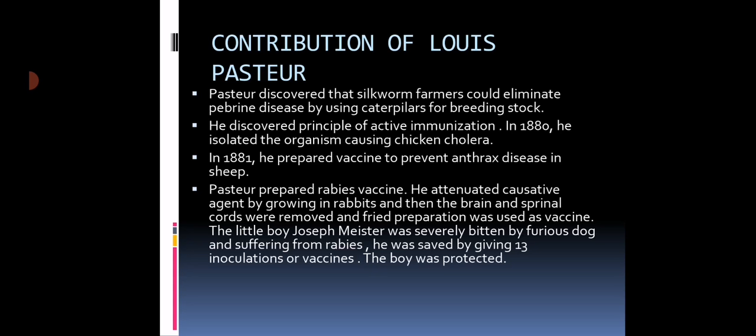Such a symptom was seen in a person suffering from rabies. During his lifetime, a small boy, Joseph Meister, was severely bitten by a furious dog. Then Louis Pasteur isolated the rhabdovirus responsible for rabies and inoculated it into sheep brain.